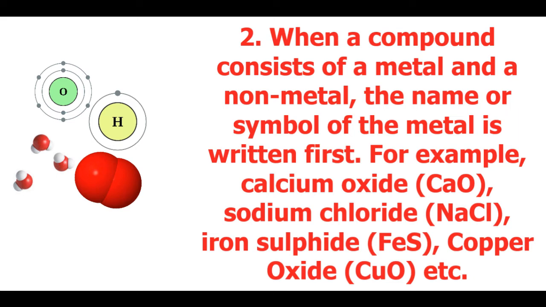Now in all of these examples, oxygen, chlorine, sulfur, all three of these are non-metals and are written on the right side in the formula, whereas calcium, sodium, iron and copper are metals and these are written on the left side.